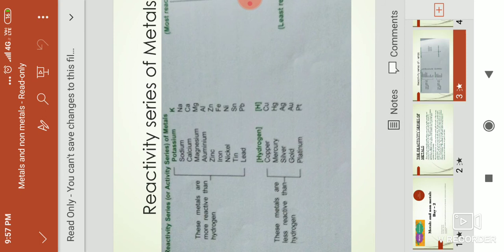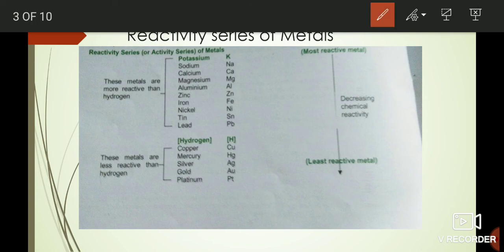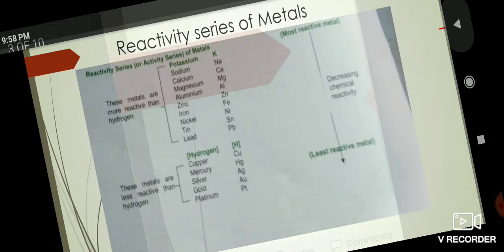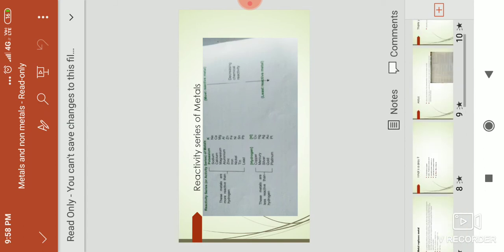Now if we are given zinc sulfate, will iron replace it or not? Your answer will be no, because zinc is above iron. You can clearly see here that zinc is above the iron, so zinc is more reactive than iron. Iron is less reactive than zinc, so it will not replace it.